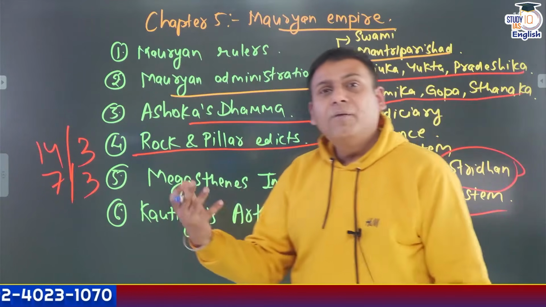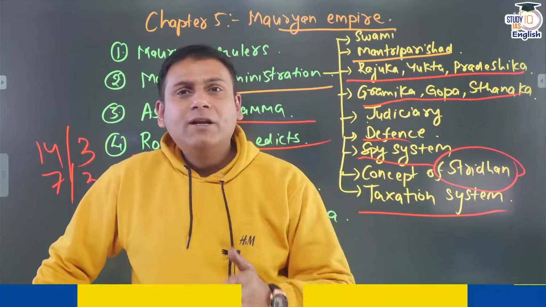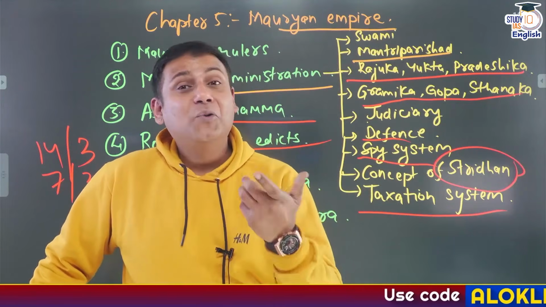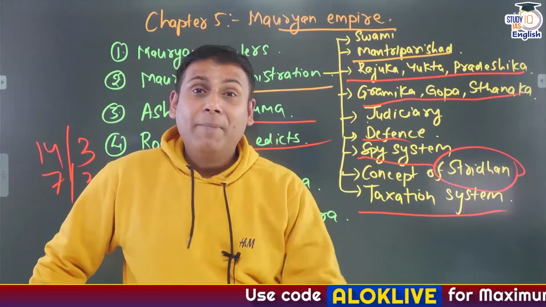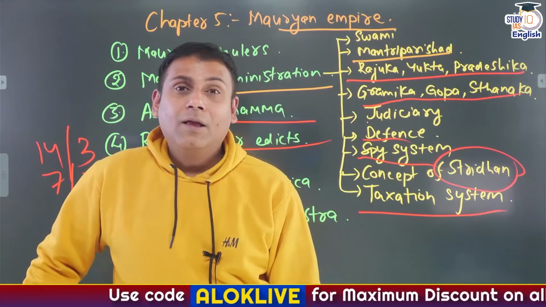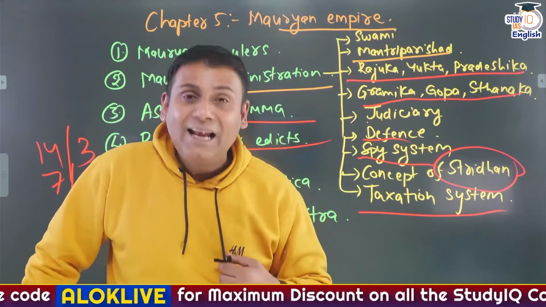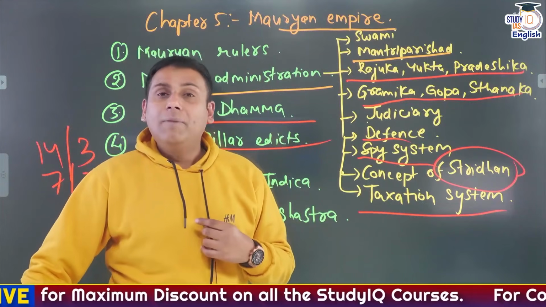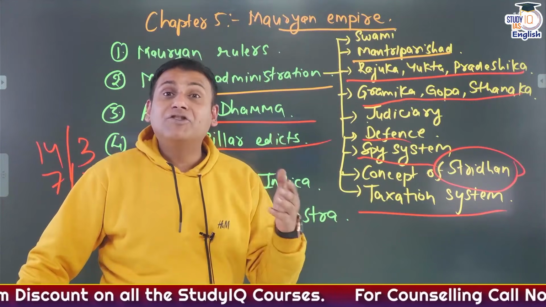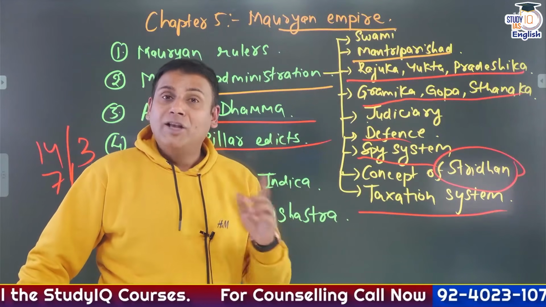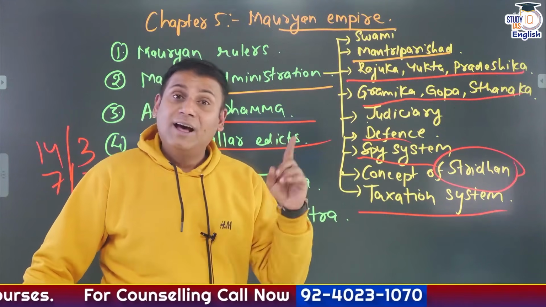I'll give you a very simple example. "Every human is my child." It finds mention in which rock edict of Ashok? Major rock edict number 5. Greek rulers such as Alexander, Ptolemy, Antiochus find mention in which rock edict of Ashoka? Major rock edict number 13, and it is the largest rock edict.